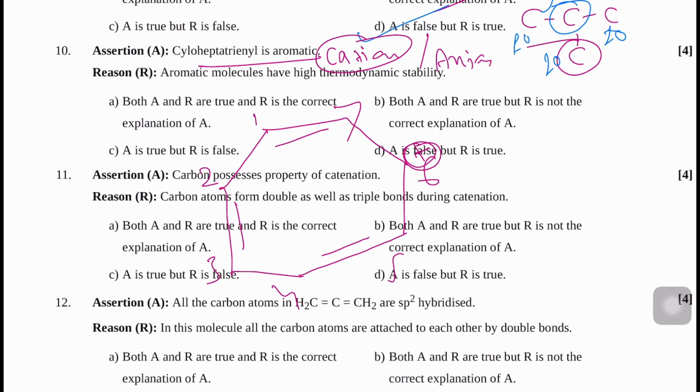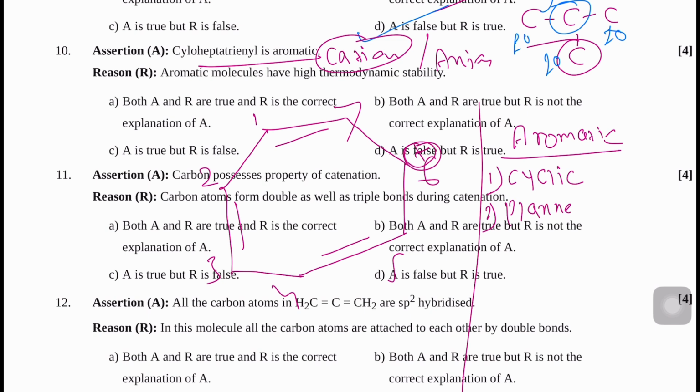So for aromatic, you know about aromatic compounds. The conditions for an aromatic compound: first, it should be cyclic. Second, the compound should be planar, or we can say nearly planar. Each atom should be sp or sp2 hybridized.